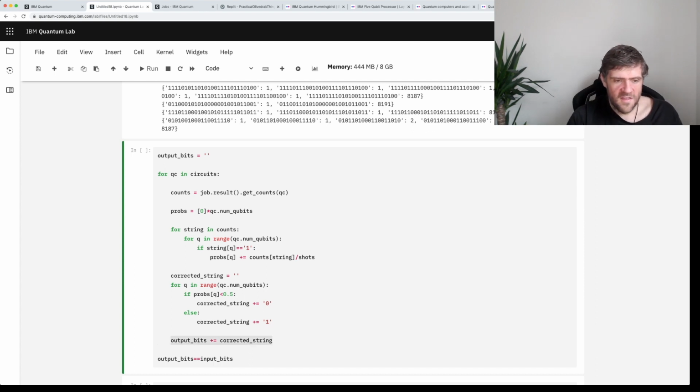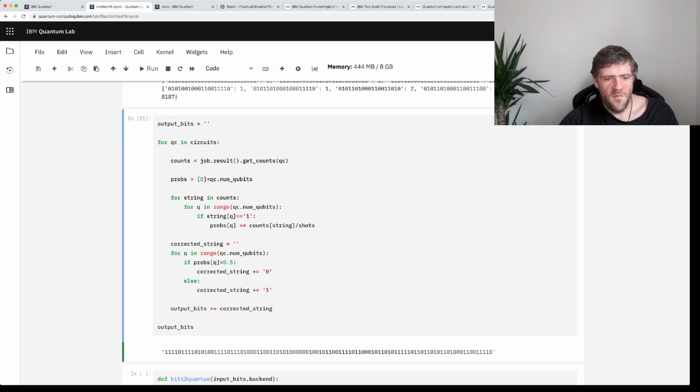So let's run that and see what happens. And we get a bit string. So that's at least what should happen. And now let's see if it's the same as what it should be. Yes, the statement that they are the same is true. So great.